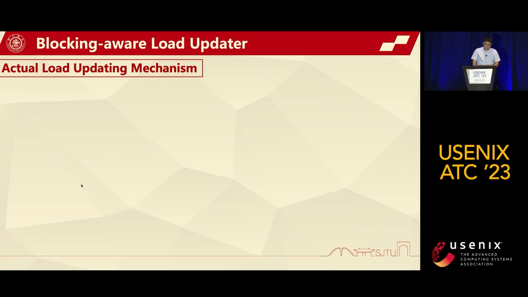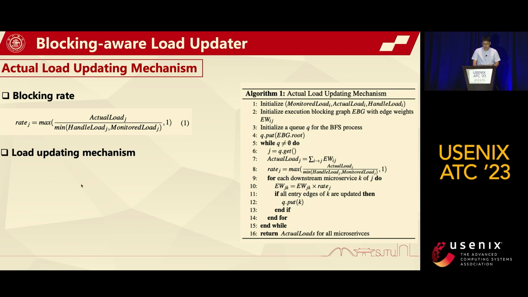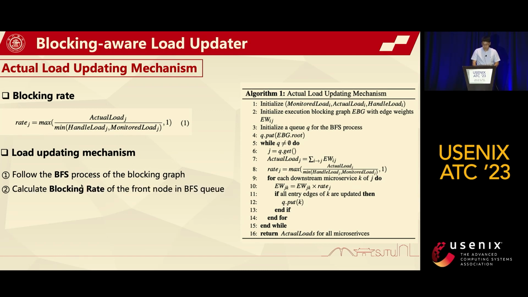In the actual load updating, since a microservice may block the load of its downstream microservices, we first define the blocking rate of each microservice. The major process of the load updating follows the breadth-first search process of the execution blocking graph. Starting from the entering microservice, we first calculate the blocking rate of the microservice at the front of the BFS queue.